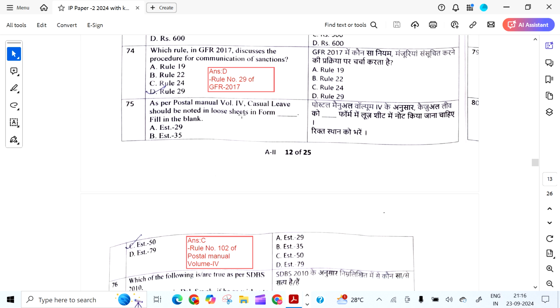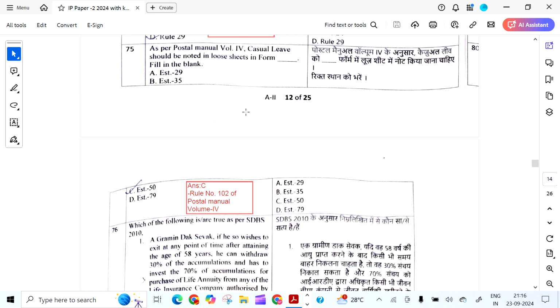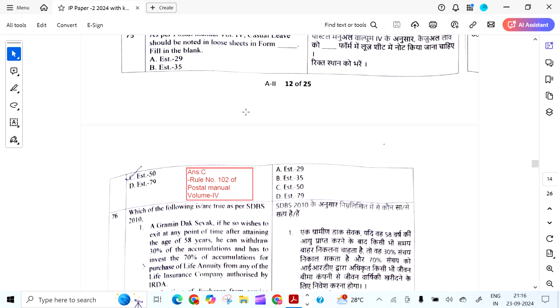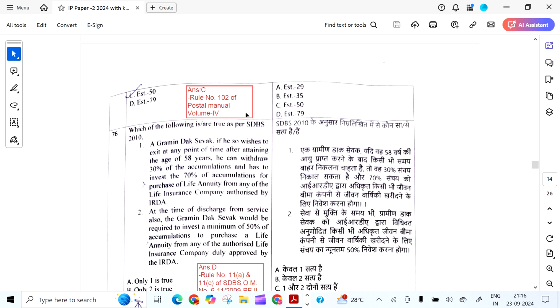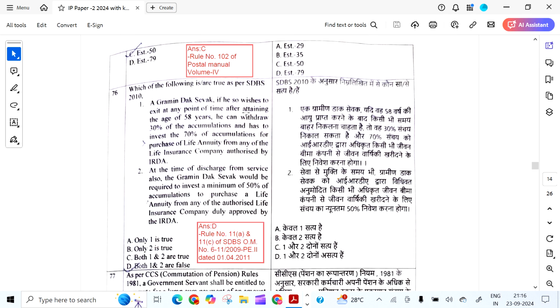Which rule in GFR 2017 discusses the procedure for communication of sanctions? It is Rule 29. As per Postal Manual Volume 4, casual leave should be noted in the loose sheets in the form. It is in the form EST 50. Rule 102 of Postal Volume 4.